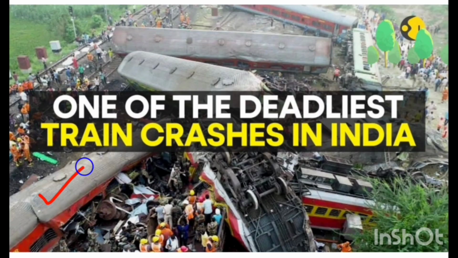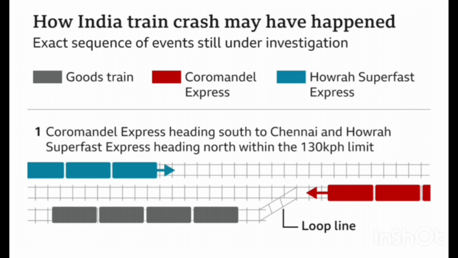In the Odisha case, this is one of the biggest lapses in signaling, and how that happened we're going to discuss in the next slide. In this accident, Coromandel Express suffered collision not once but twice. Okay, so we will get to know in the next slide how that happened. So how the India train crash may have happened. In the coming slides, I am going to discuss the exact sequence of events, which is still under investigation.